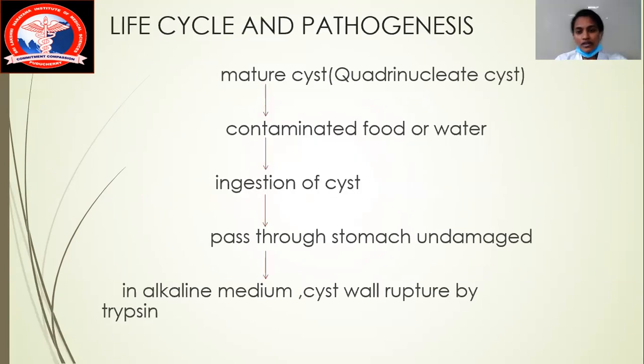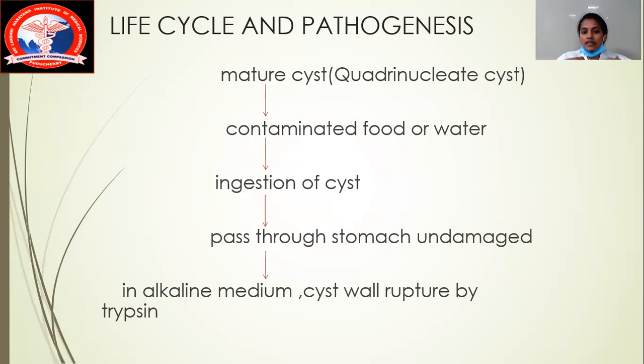Okay, so I will see the life cycle as well as the pathogenesis of what is happening because of this transmission. There is a mature cyst, also called a quadrinucleated cyst. What happens? It travels through food or water. Therefore, I go to a place, I do not know what the water is containing, I take a tumbler of water and start drinking the water which contains the mature cyst. I'm also taking a biryani. I think most people like biryani. I don't like biryani, but I'm saying I'm taking a biryani which has contamination of this mature cyst. I'm going to ingest that food as well as the water.